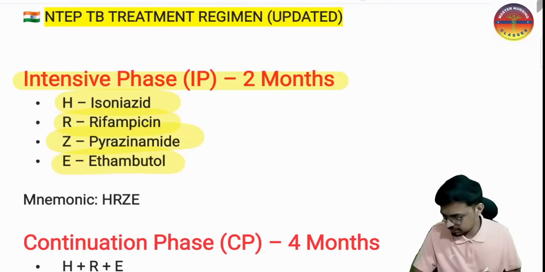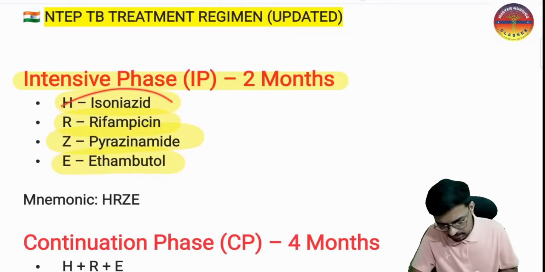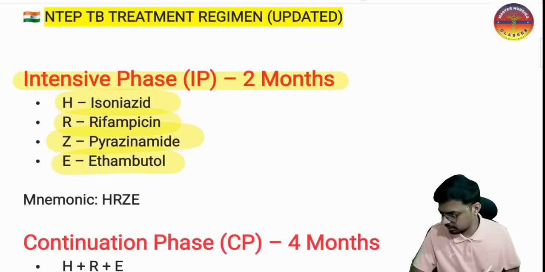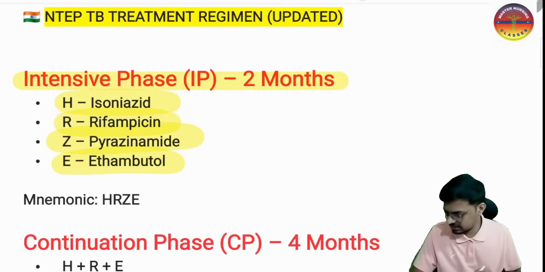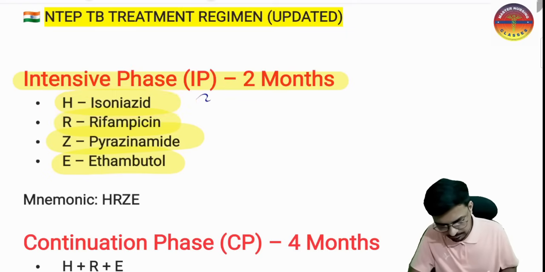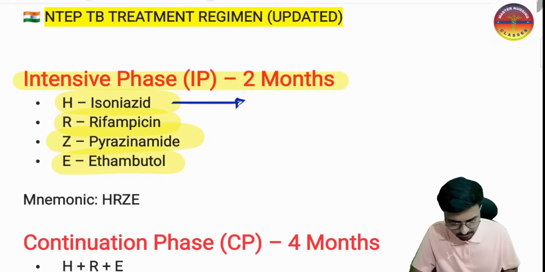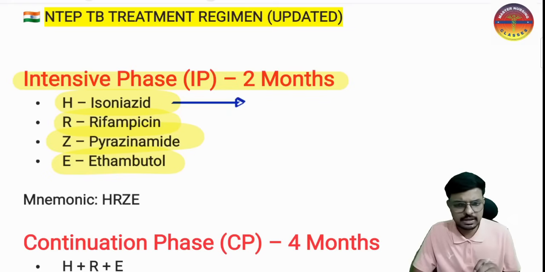If the patient has peripheral neuropathy, among these 4, which drug is responsible, and why do we have to give vitamin B6 to a patient who is taking anti-tubercular therapy? Because of the drug isoniazid, the H. This is a very important anti-tubercular drug, which causes peripheral neuropathy, where the patient will complain of a tingling and pricking sensation over the periphery.